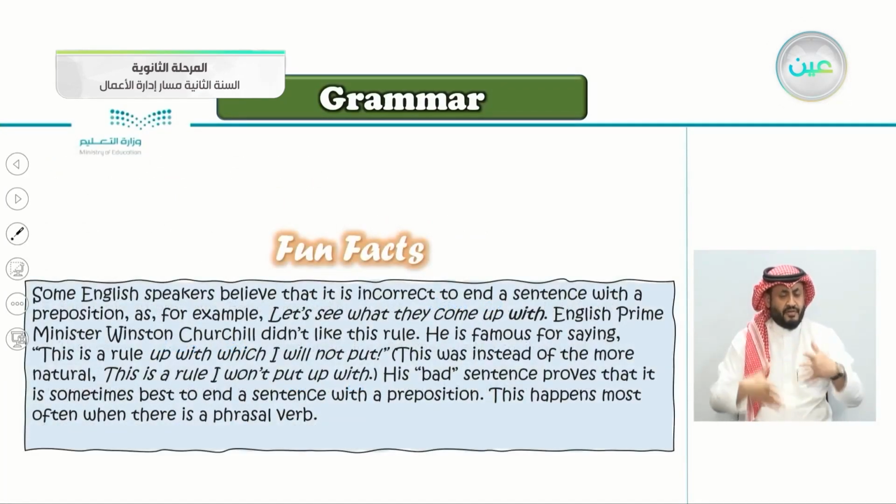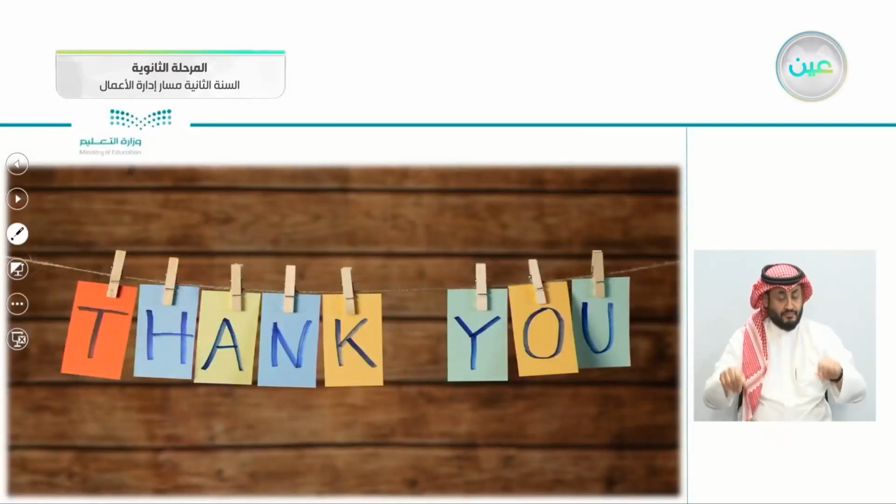And also here a fun fact: some English speakers believe that it is incorrect to end a sentence with a preposition. English Prime Minister Winston Churchill didn't like this rule. He is famous for saying, this is a rule up with which I will not put. This was instead of the more natural, this is a rule I won't put up with. His sentence proves that it's sometimes best to end a sentence with a preposition. This happens most often when there is a phrasal verb. And with that we reach the end of this lesson.